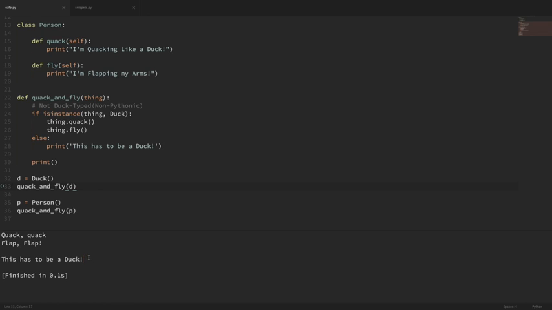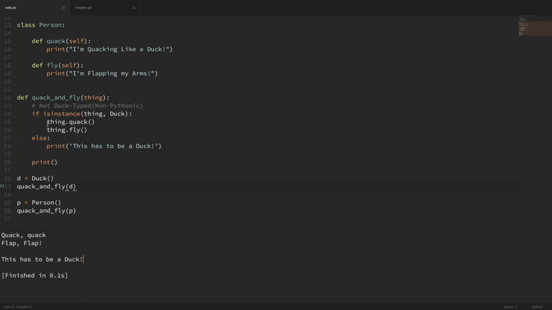But if we remember at the beginning of the video, I said that in duck typing, we don't care if this object is actually a duck or not. We only care if it behaves like a duck when asked to do so. So again, you'll see that definition online, that if it walks like a duck and quacks like a duck, then treat it like a duck. So our person class does have the quack method and the fly method, so there's no reason that it shouldn't work in this function also.